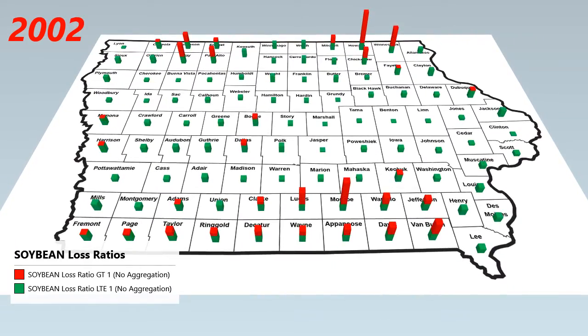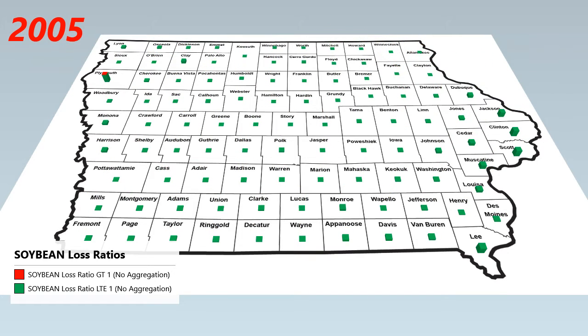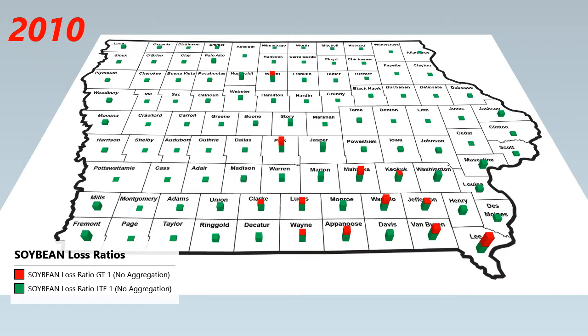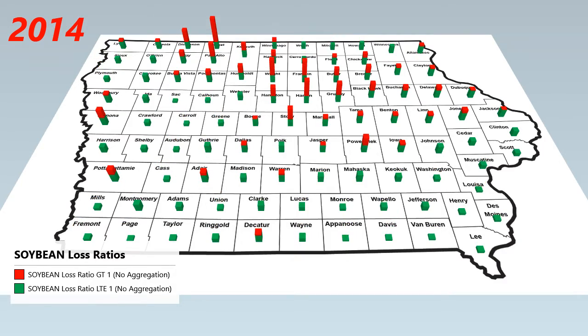This scene shows soybean loss ratios for each Iowa county from 2001 to 15. Similar to the last scene, the portion of the column which is red denotes that the loss ratio exceeded 1. The occurrence of and degree to which loss ratios exceed 1 is less frequent and severe for soybeans than for corn.